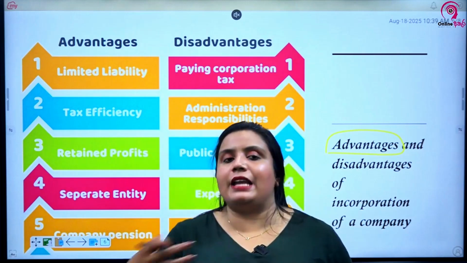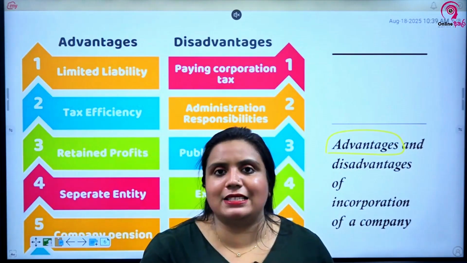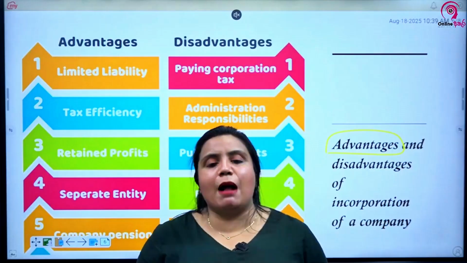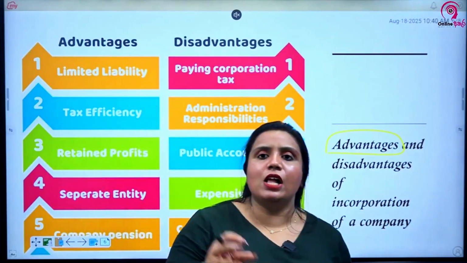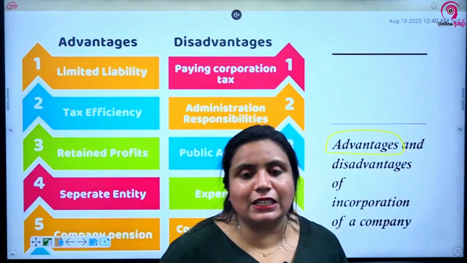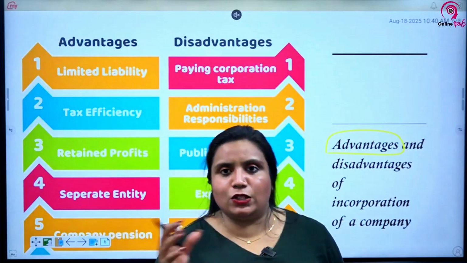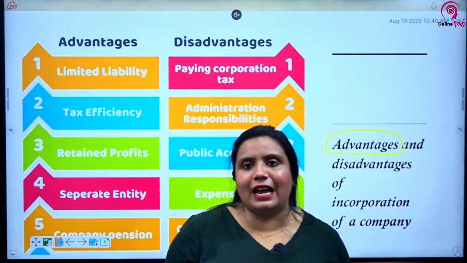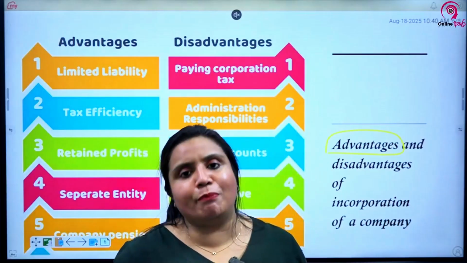Then the common seal. One might say that in a sole proprietorship or partnership, the business and the owner are one and the same, so the owner will sign on behalf of the business. No problem. For a company, we have something called a common seal. So we affix the common seal and the directors or shareholders will sign underneath. Some signatories are appointed, and they will sign under the seal. Usually it's a director and the company secretary.